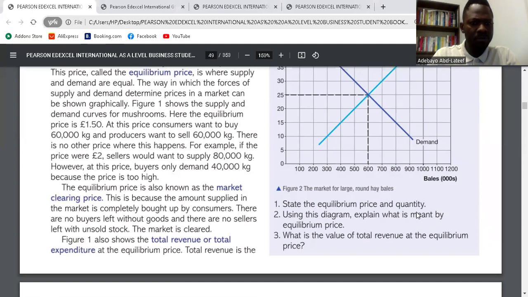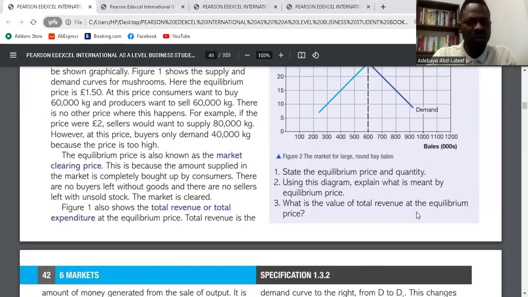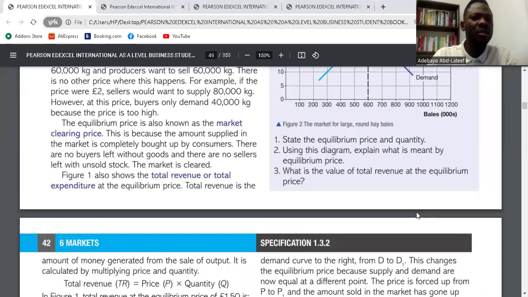They gave us a graph, and for the next paragraph: the equilibrium price is also known as the market clearing price. This is because the amount supplied in the market is completely bought up by consumers. There are no buyers left without goods, and there are no sellers left with unsold stocks. The market is clear.